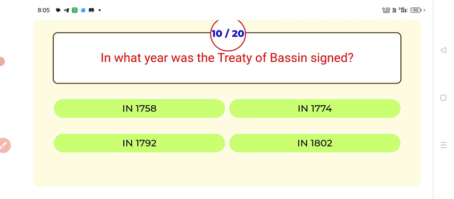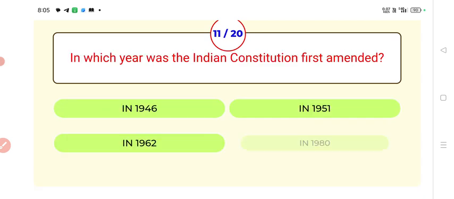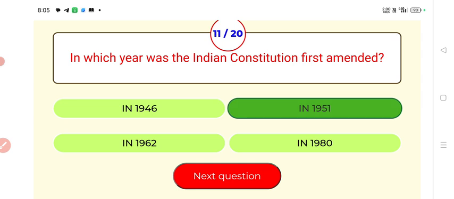Next, in what year was the Treaty of Basin signed? Answer, 1802. The Treaty of Basin was signed in 1802. Next, in which year was the Indian Constitution first amended? Answer, 1951. The Indian Constitution was first amended in 1951.